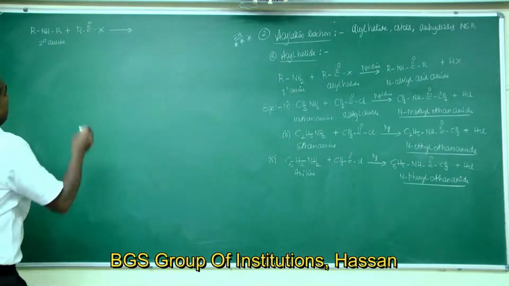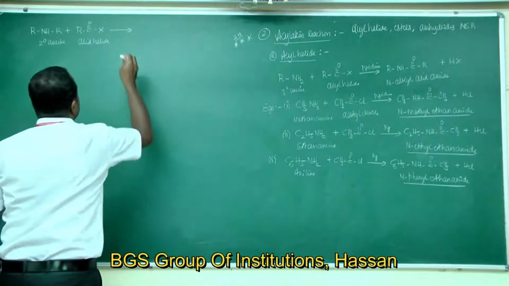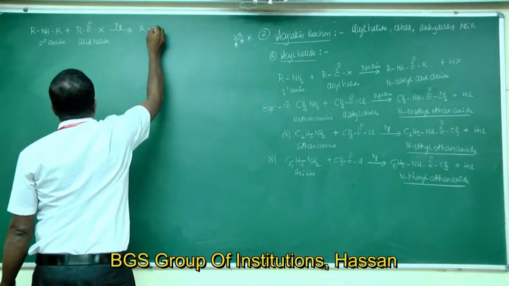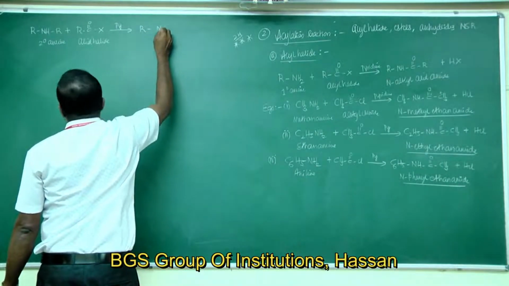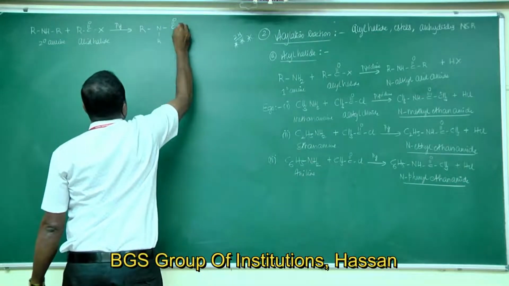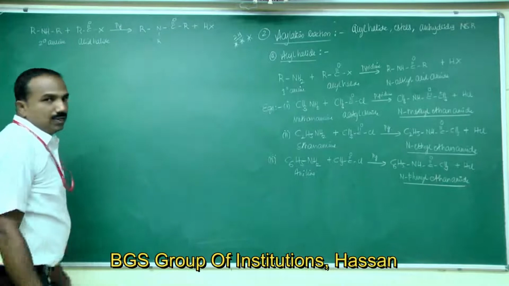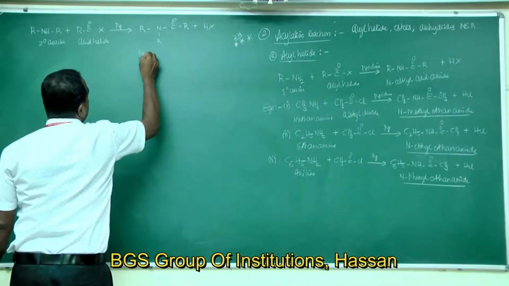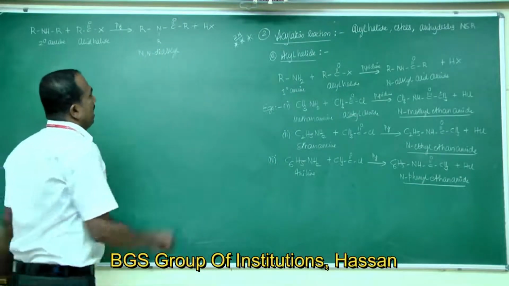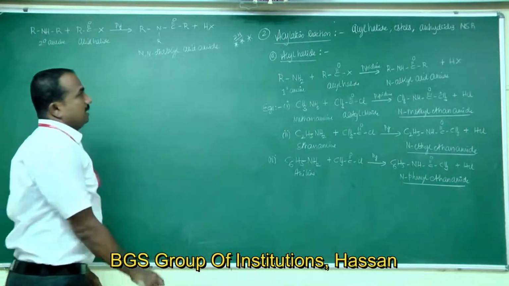A secondary amine reacts with acid halide or acyl halide in presence of base pyridine to give R2NCOR plus HX. Here N is connected to two alkyl groups, so it is N,N-dialkyl acid amide. N,N-dialkyl acid amide is formed.